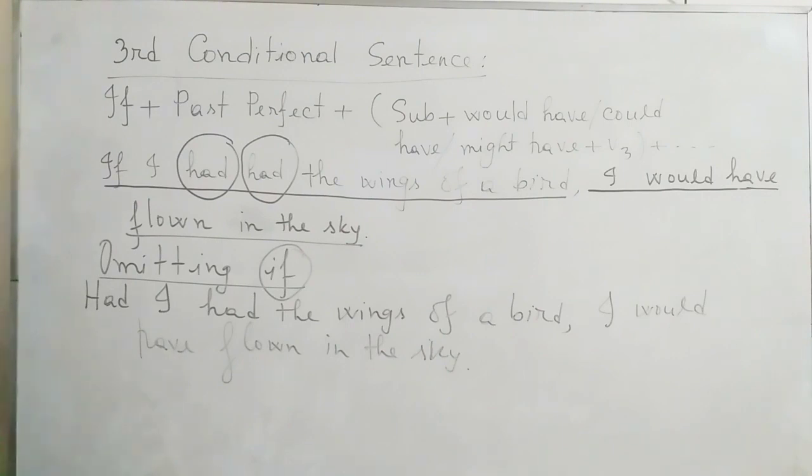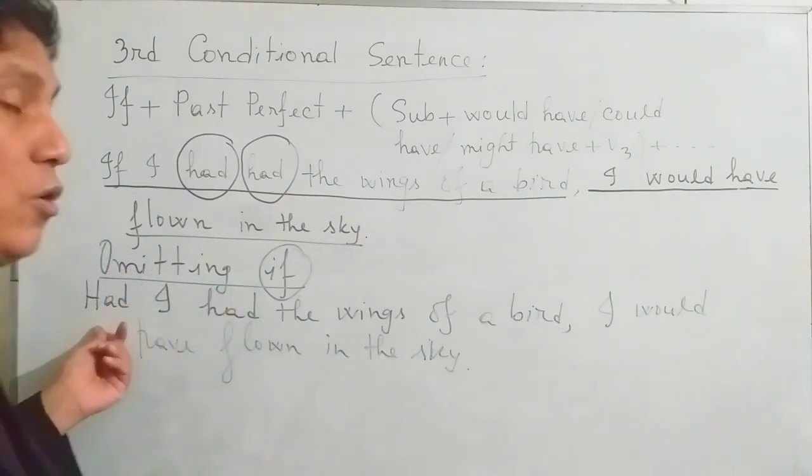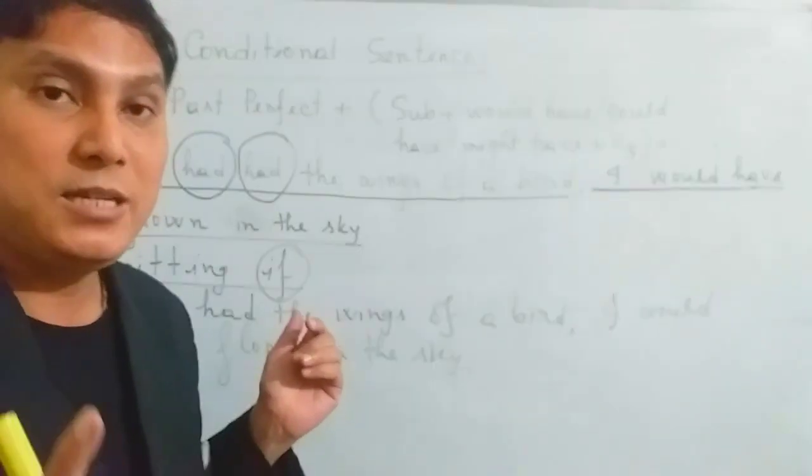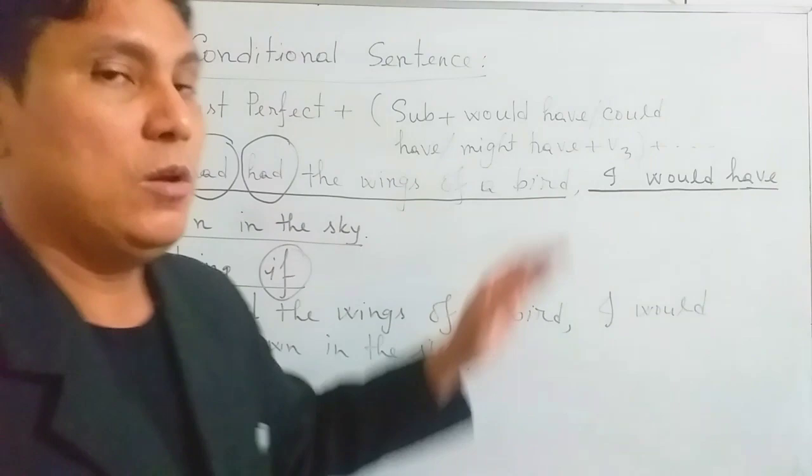So, here, if we omit if, of course we have to write had before the subject, then the same rule will be followed.